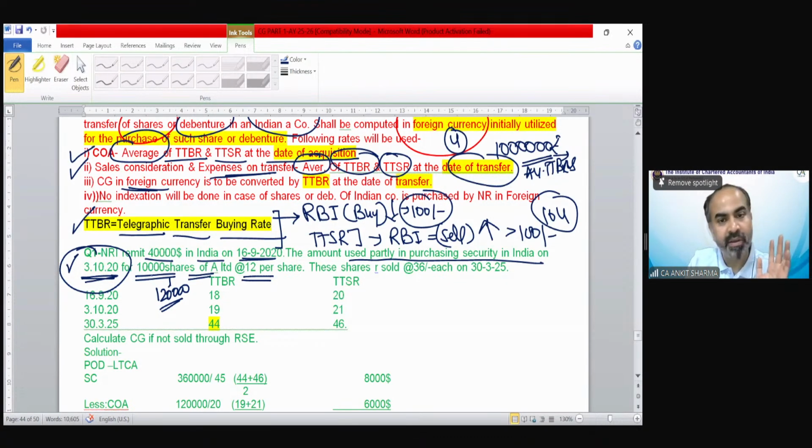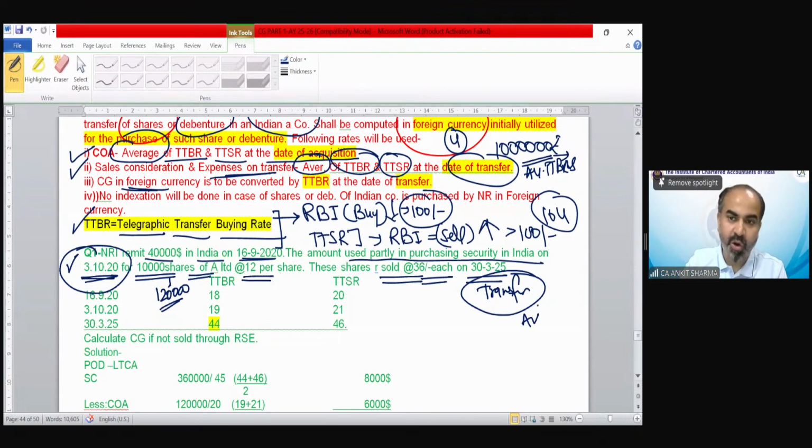Clear? These shares are sold at 36 rupees each on 30th March 2025. So this is the date of transfer. So we need the average of TTBR, TTSR of this date. We need the average of TTBR, TTSR for the purchase date. Rates are given in the question. You can see, to confuse students, the TTBR, TTSR on the date of 16th September is also given in the question, which has no use. This is just to confuse you. We just need the TTBR, TTSR at the date of purchase, and these are at the time of transfer.